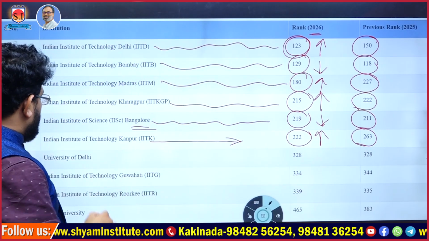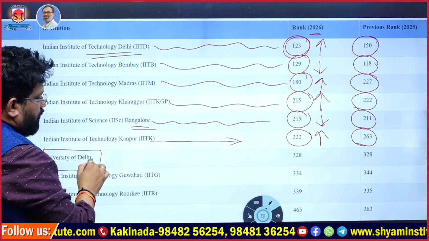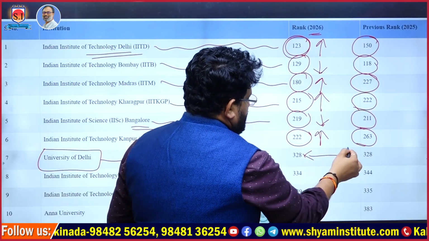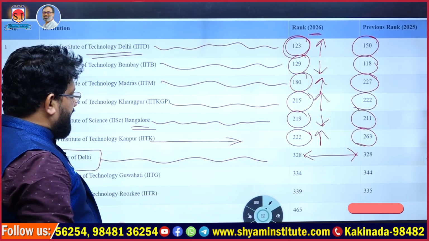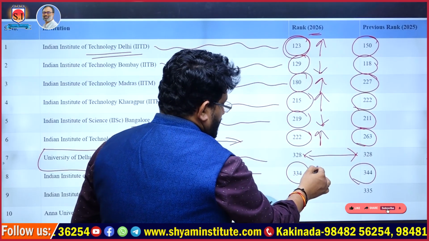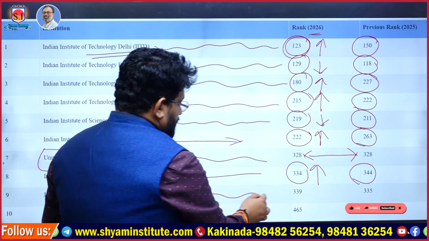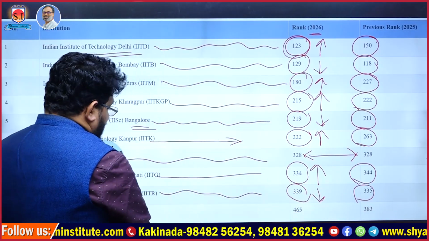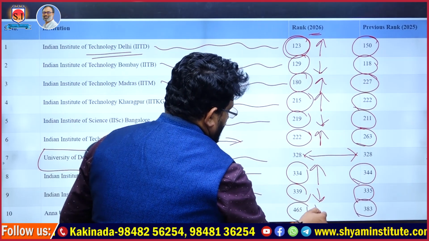So like IIT Delhi, we discussed here, and here University of Delhi, earlier 328, at present as well 328, the same, there is no change in its rank. And like IIT Guwahati, earlier 344, this time 334, it's a rise. And then one more university here, Roorkee 335 to 339, it's a fall. And then Anna University of Tamil Nadu 383 to 465, it's a fall again.